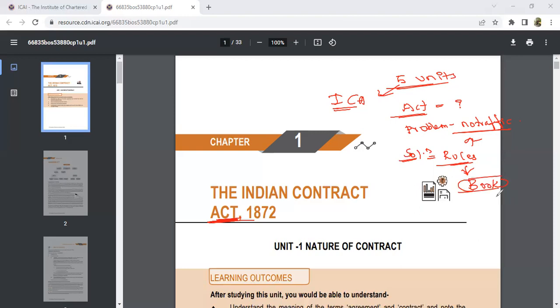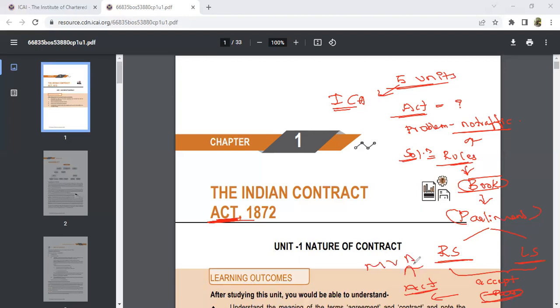Once they frame this book, it will go to the houses of the parliament. In the parliament, this book will reach two houses: one is your Rajya Sabha and the other one is your Lok Sabha. When Rajya Sabha and Lok Sabha accept this book and pass it, it will become an act. That is how, as of now, we have the Motor Vehicle Act.